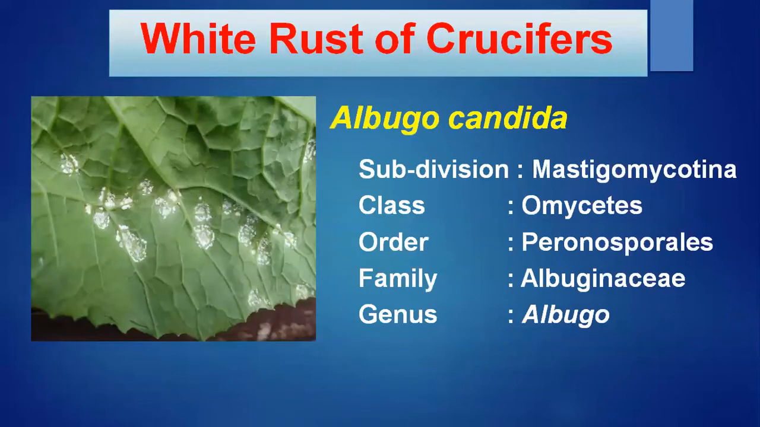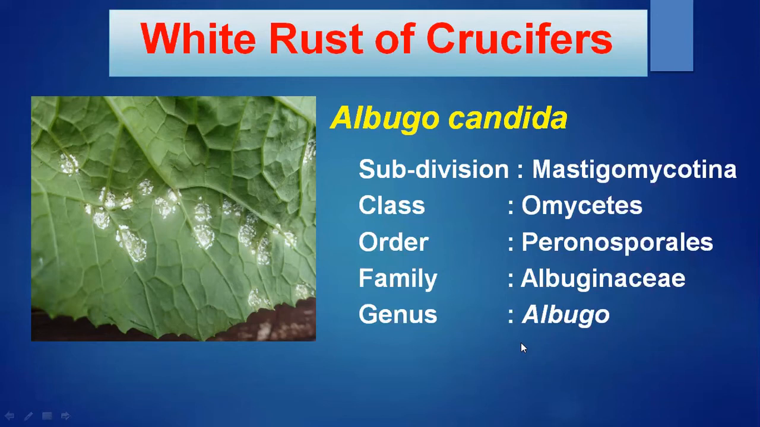First we'll look at white rust of crucifers, the first fungal disease. As I said, the pathogen is Albugo candida. Now we'll go with the classification. The subdivision is Mastigomycotina, class Oomycetes, order Peronosporales, family Albuginaceae, and the genus is Albugo.